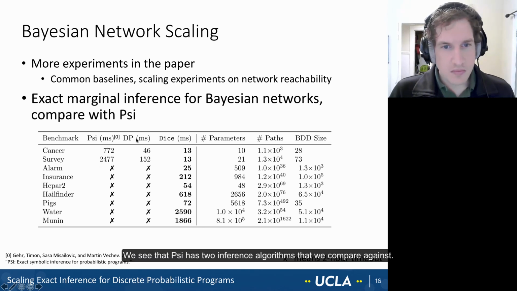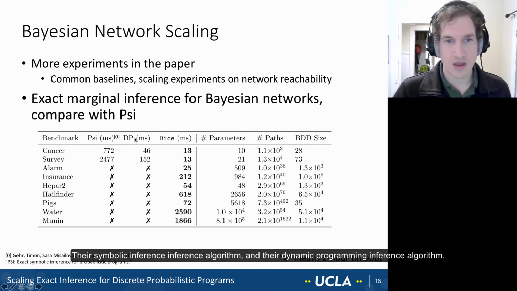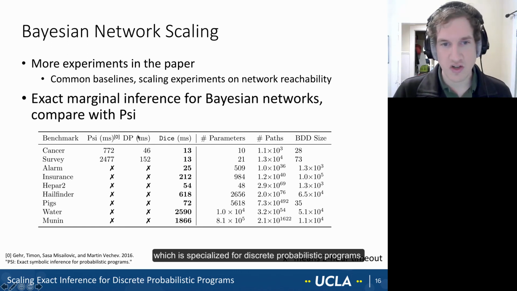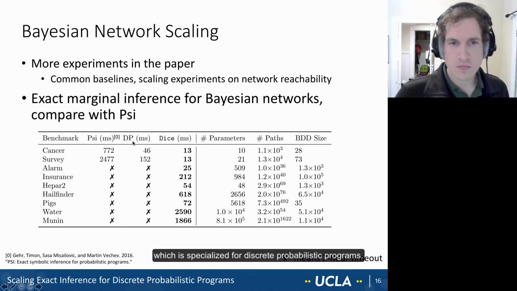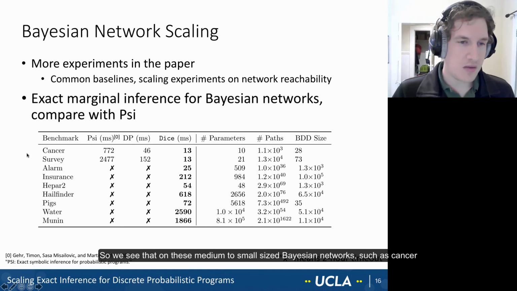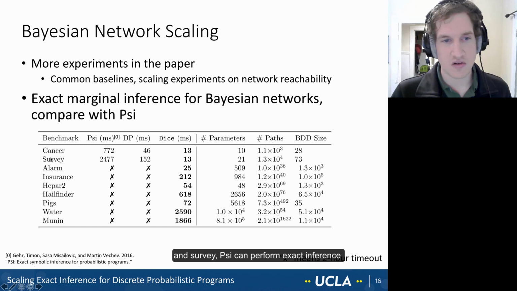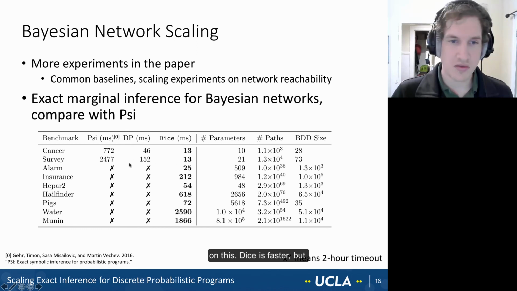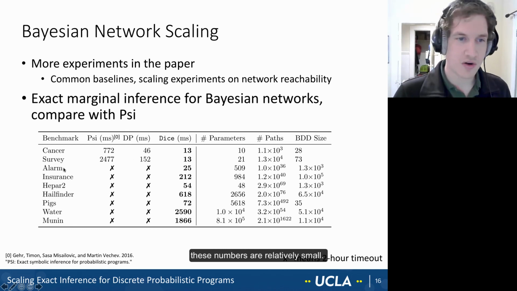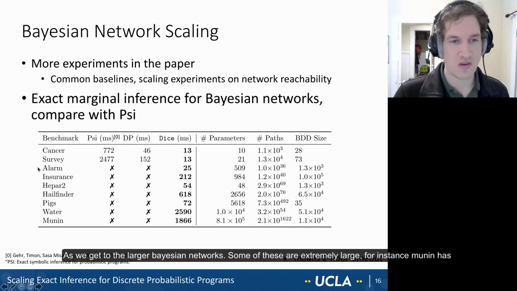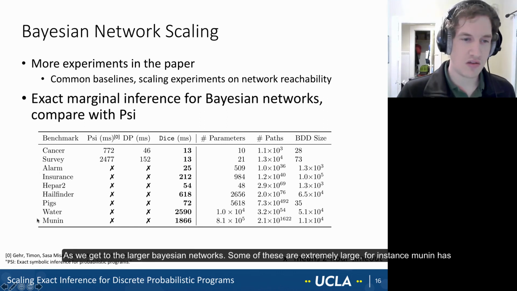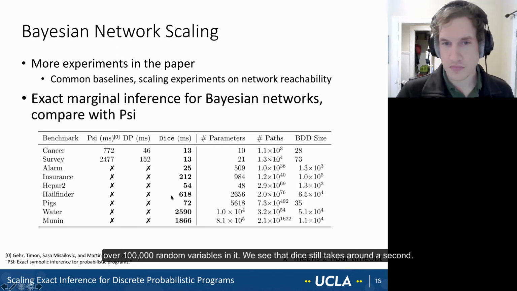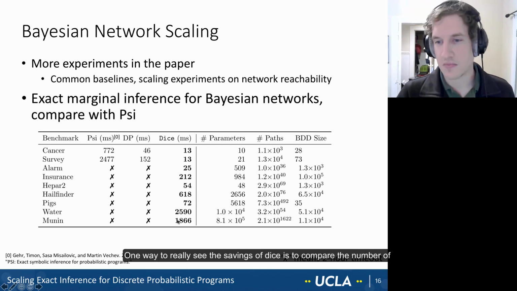So here we see and can compare the performance. We see that Psi has two inference algorithms that we compare against. Their symbolic inference algorithm and their dynamic programming inference algorithm, which is specialized for discrete probabilistic programs. So we see that on these medium to small sized Bayesian networks, such as Cancer and Survey, Psi can perform exact inference on this particular marginal query. Dice is faster, but these numbers are relatively small. However, as we get to the larger Bayesian networks, some of these are extremely large. For instance, Munin has over 100,000 random variables in it. We can see that dice still takes around a second.